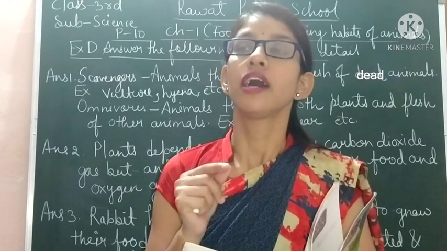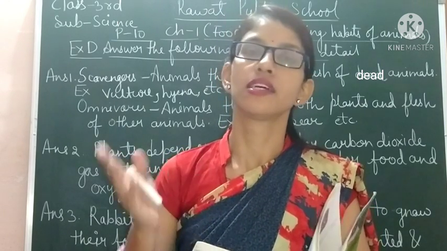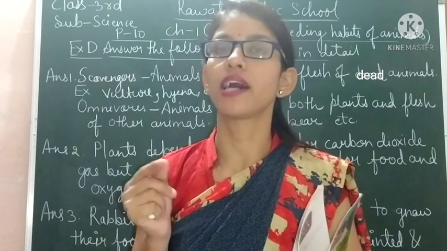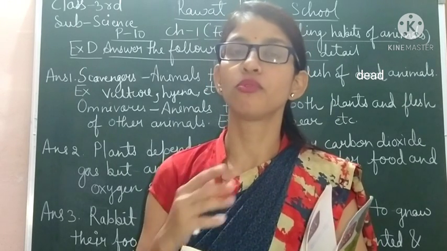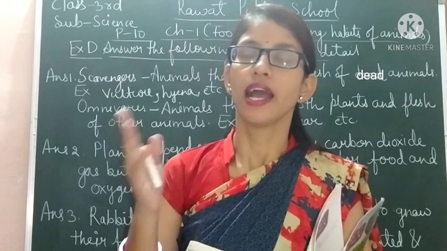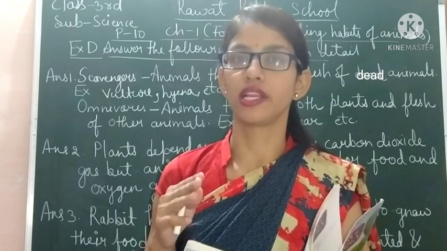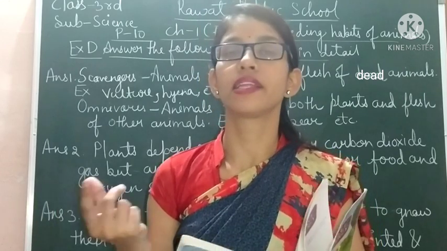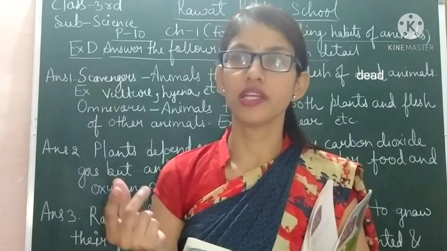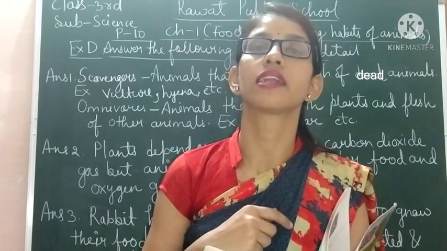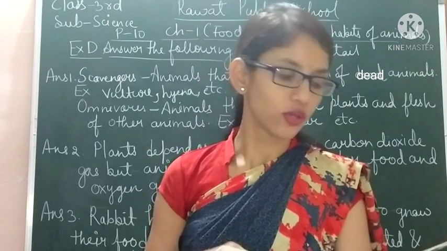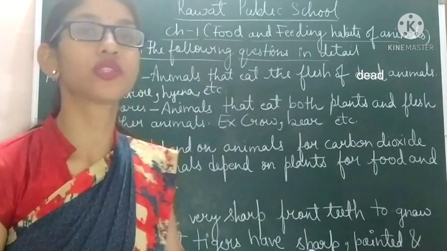Next, after the death of plants and animals, they are decomposed by the decomposers and then mixed into the soil. Thus, the nutrients are absorbed by the plants. So they also help in recycling of the nutrients in the soil. So let's see the answer of this question 2.